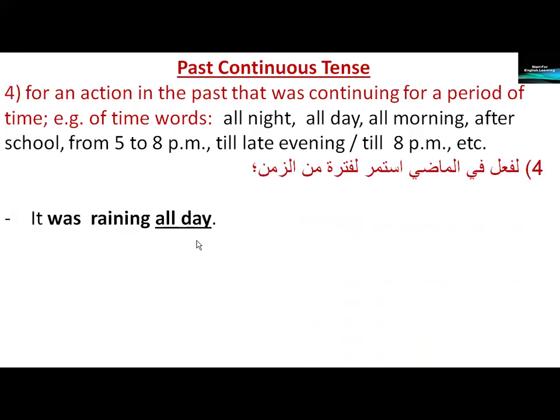It was raining all day. It's an action that was continuing for a period of time. Was raining, an action in the past that was continuing for a period of time, all day. He was playing after school. Was playing is an action in the past that was continuing for a period of time, after school.